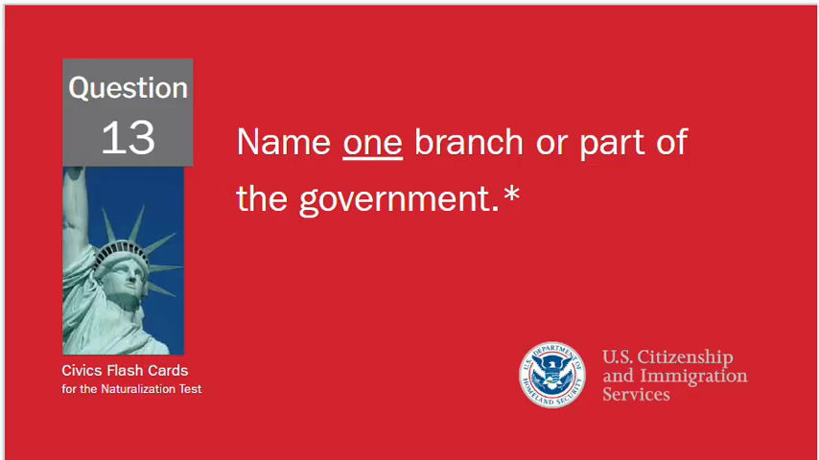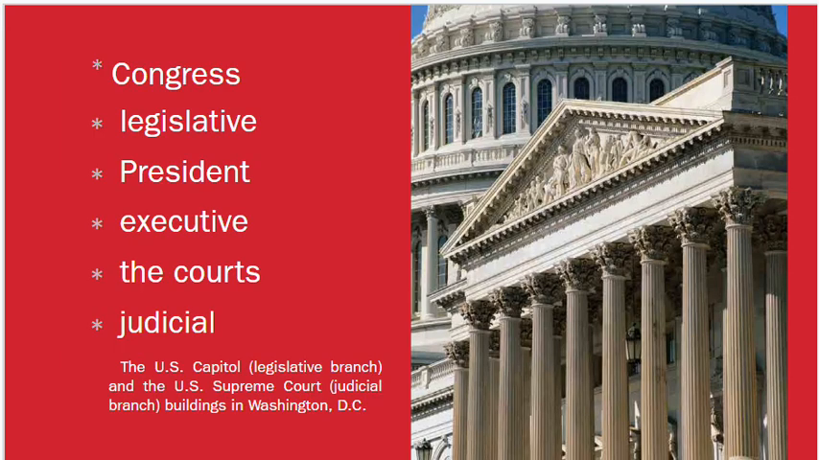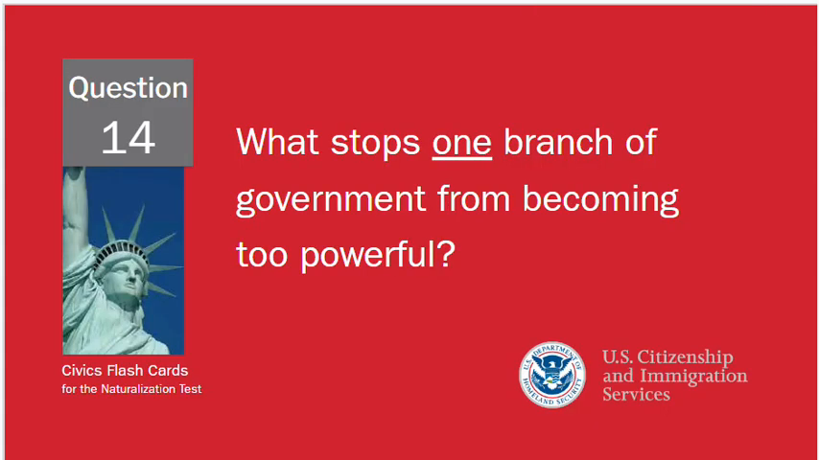Question 13, name one branch or part of the government. 3 answers from this one. You have Congress, which can also be called the legislative branch, the president, which is the executive branch, and the courts, which is the judicial branch. So even though there's 6 there, those words are synonymous. They mean the same. So you could use any of those to have the answer.